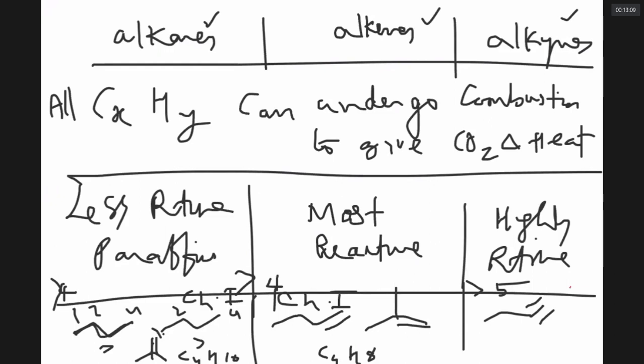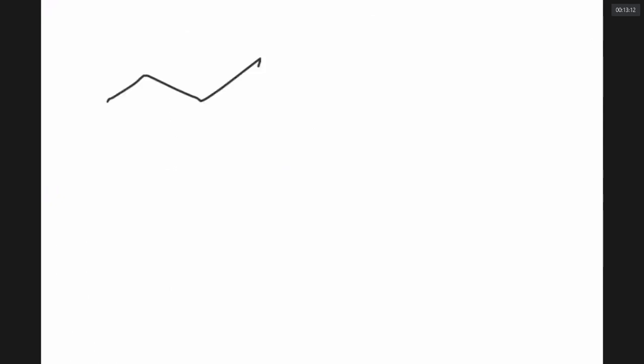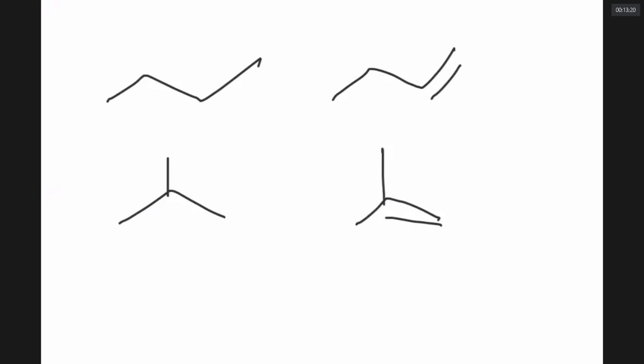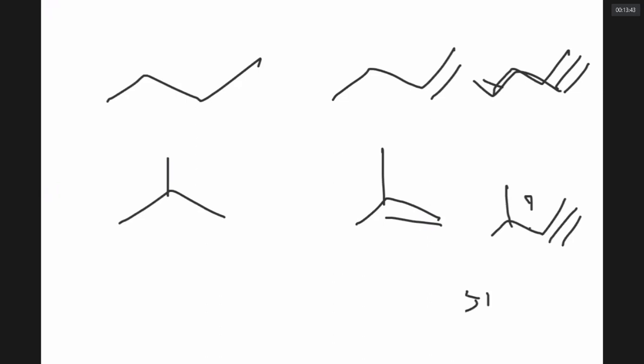For butane, I am writing like this. For butene, I am writing like this. For butyne, can I write a structure like this? Yes or no? No, the tetravalency of carbon is being disturbed. Therefore, to show chain isomerism, alkynes require 5 or more carbons. If it is 5 carbons, then I can write like this. It is 3-methyl butyne.